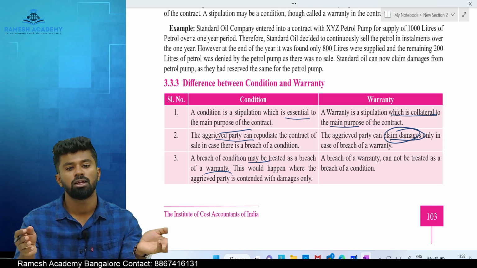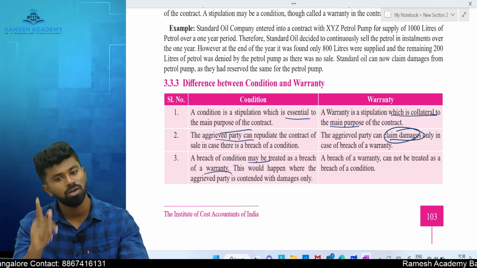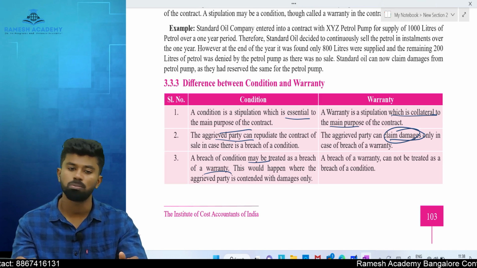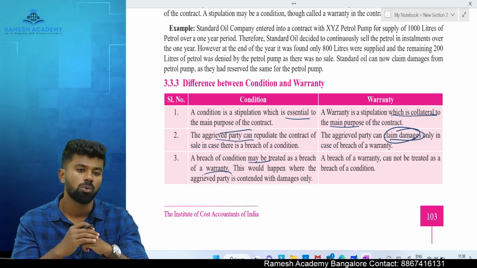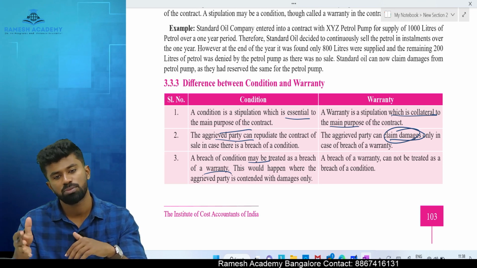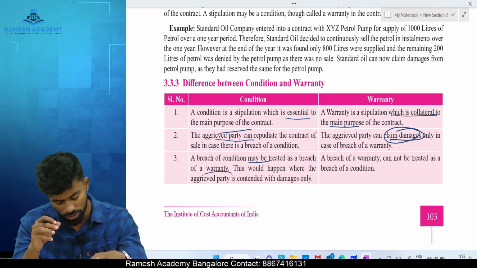In the same way, a breach of warranty cannot be considered as what? Breach of conditions, because you have only one remedy. What is that one remedy? To claim compensation. You can't cancel it. Okay, yes. So breach of condition can be considered as breach of warranty, but a breach of warranty cannot be considered as breach of conditions.